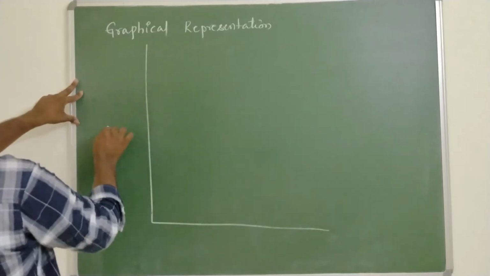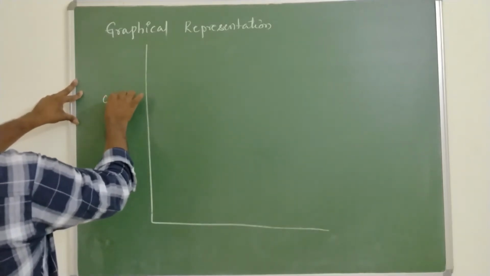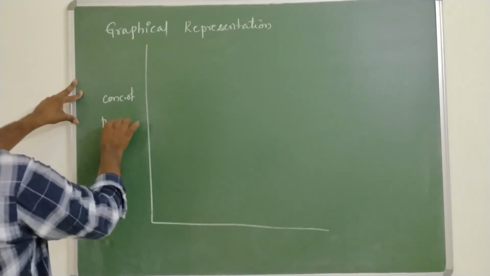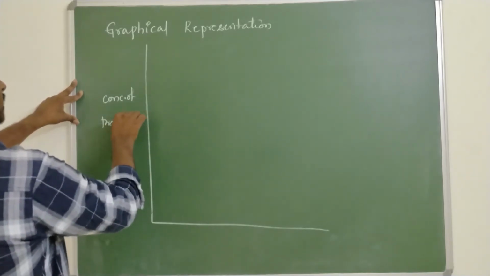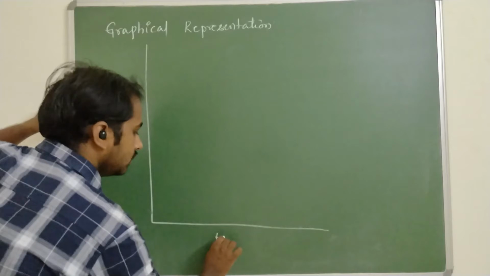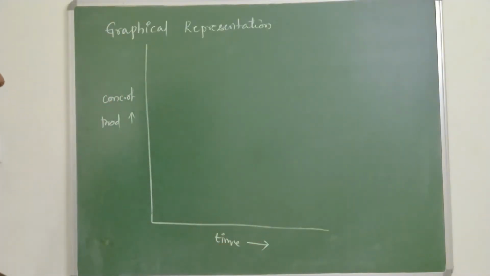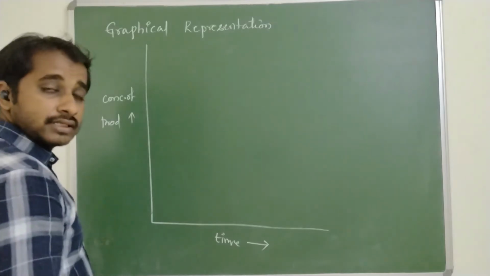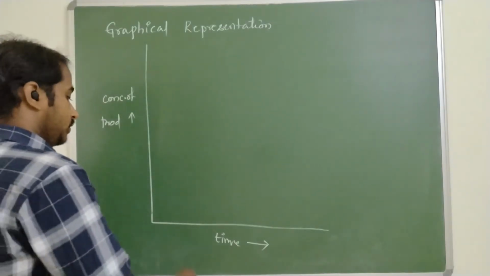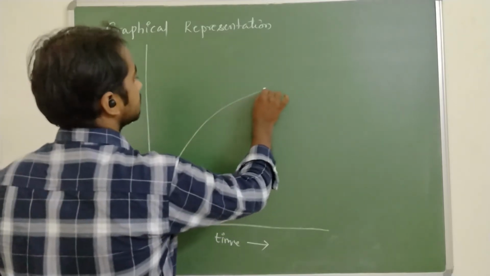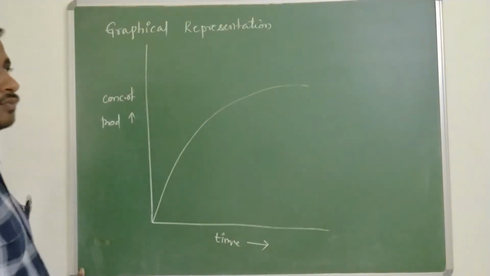So this axis is the concentration of products, increasing in this direction. Time increases. So as the reaction proceeds, the concentration of products always increases.